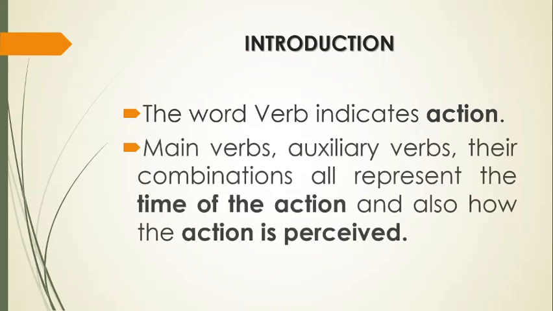Now the word verb indicates action, okay? Main verbs, auxiliary verbs, their combinations, they all represent the time of the action and also how the action is perceived. Difficult? Okay, let me try to explain. These verbs show us whether something is going on or done already or will happen next. That is the time of action. And at the same time, they tell us whether the action is habitual or a one time matter or a repeated action. That is the action as we perceive it, its nature.